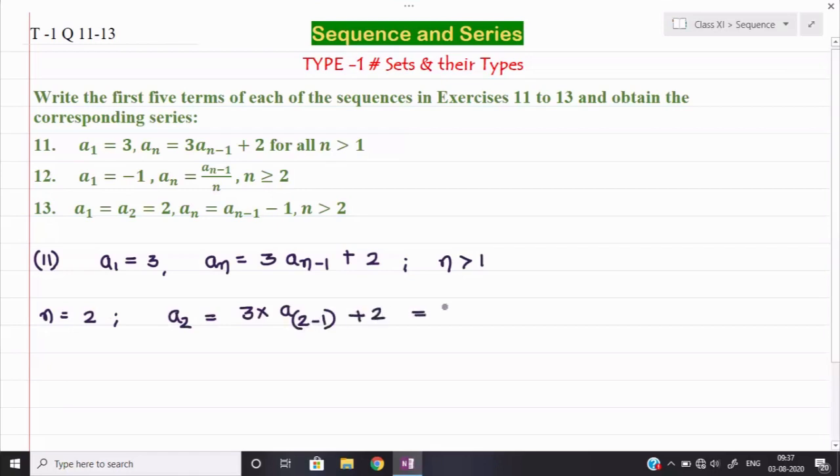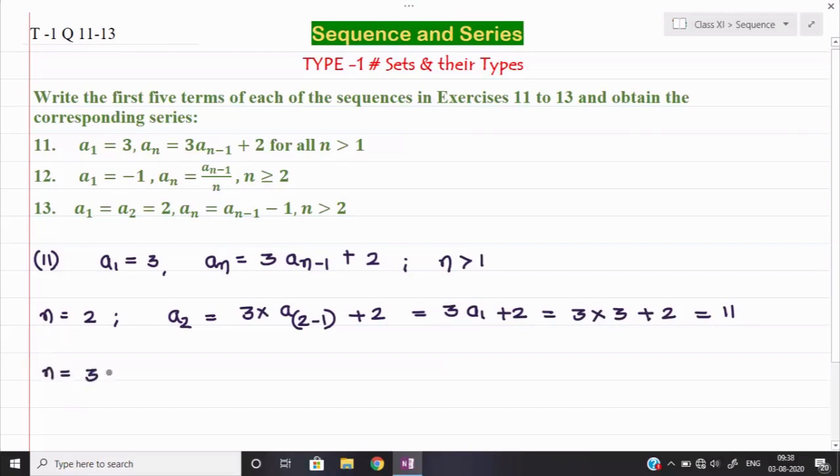So if I solve further, this will become thrice of a1 plus 2, and 3 into the value of a1, which is 3, plus 2. So 3 into 3, 9, plus 2 will become 11. This is your second value, because they are asking for the first 5 terms. So we have the first term is 3, second term is 11.